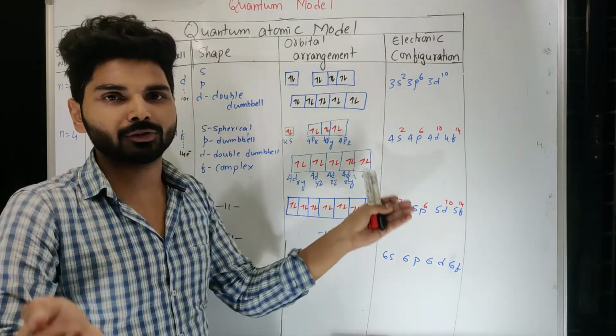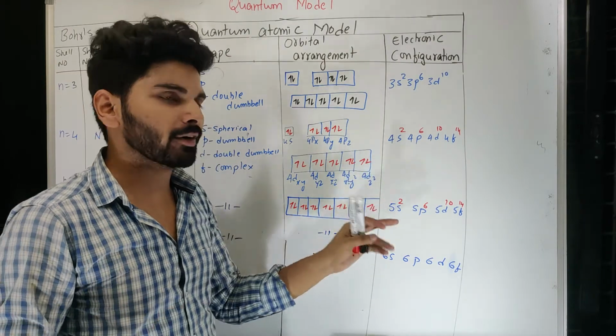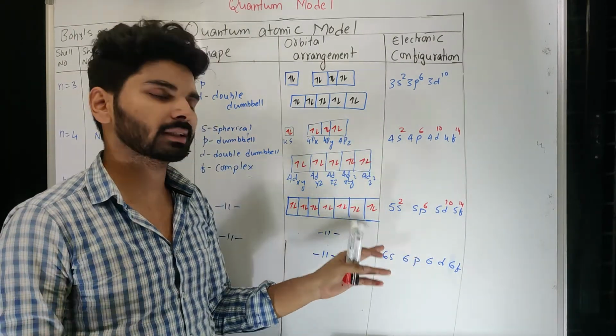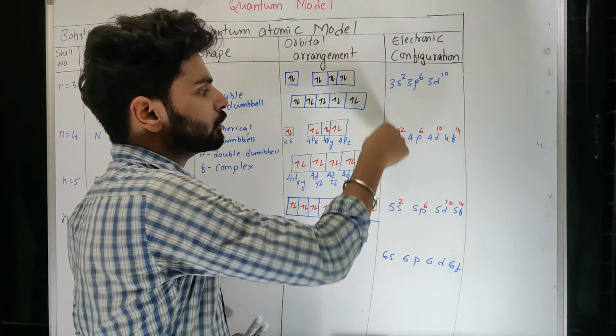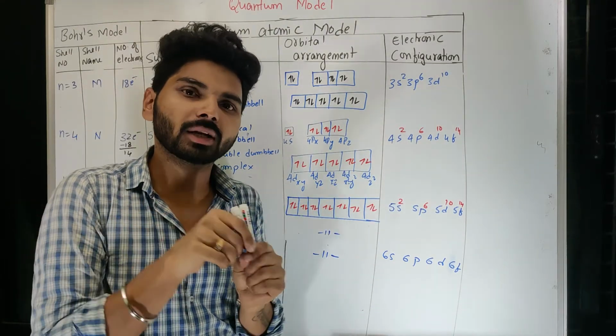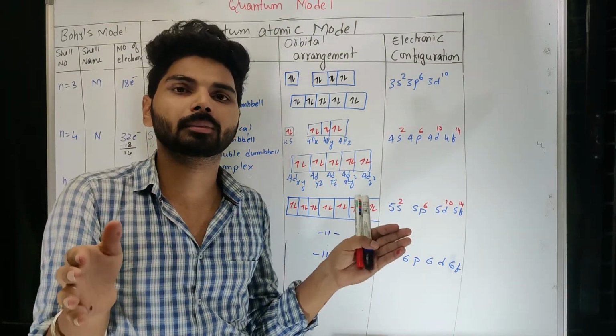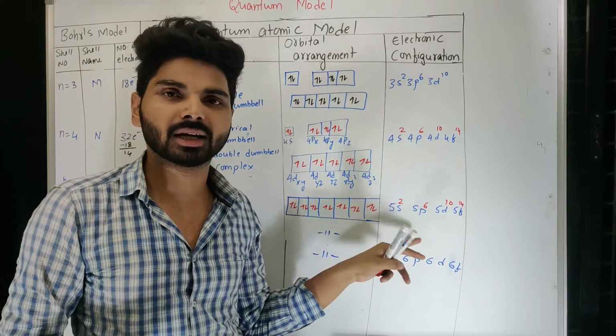3S and 4S will be of this size, let us say, and 5S further bigger, 6S will become further bigger. The shape will remain same, only the length from the nucleus or distance from the nucleus will become bigger, that means the radius will become bigger.